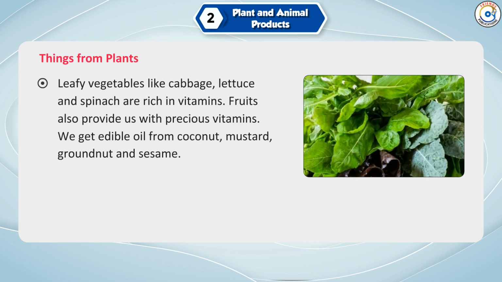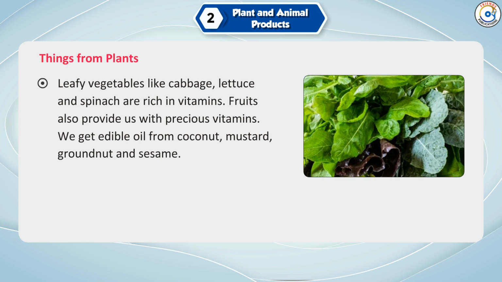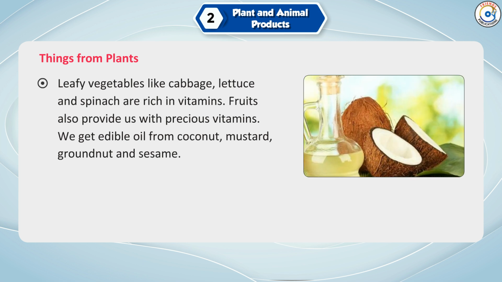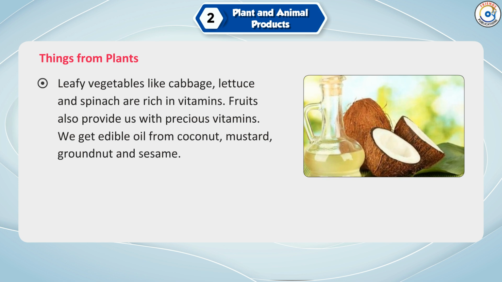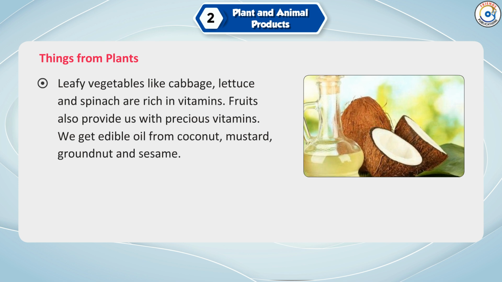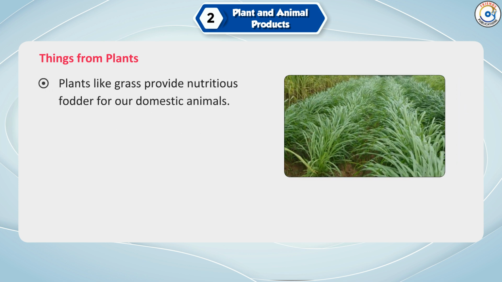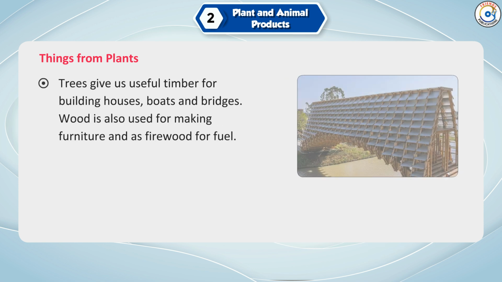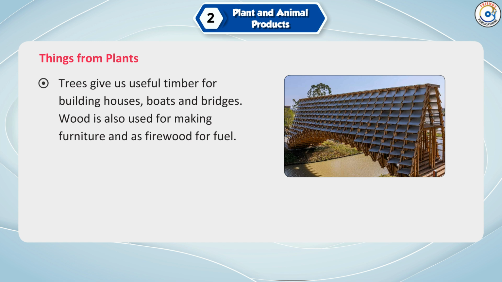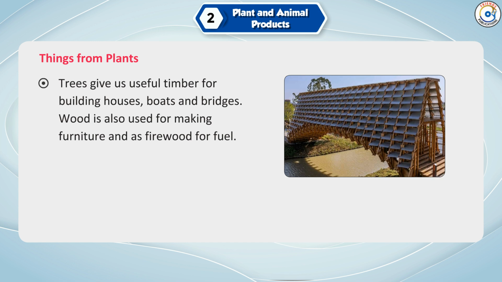Leafy vegetables like cabbage, lettuce and spinach are rich in vitamins. Fruits also provide us with precious vitamins. We get edible oil from coconut, mustard, groundnut and sesame. Plants like grass provide nutritious fodder for our domestic animals. Trees give us useful timber for building houses, boats and bridges.